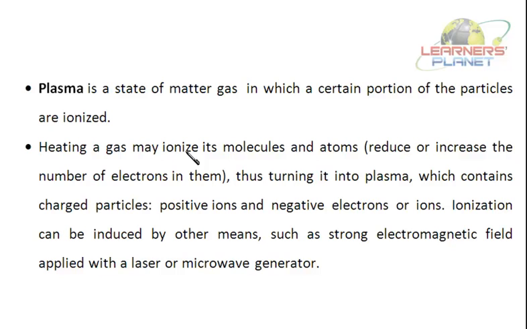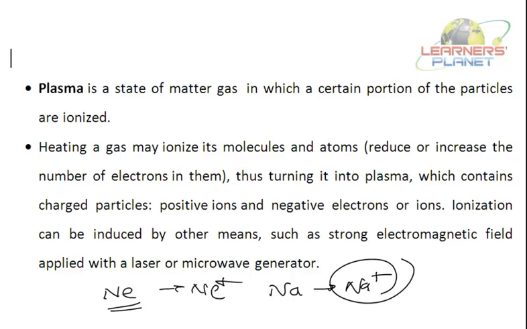Heating a gas may ionize its molecules and atoms. That is, reduce or increase the number of electrons in them. What is ionization? Ionization is conversion to either the cation or anion. So if it's neon, it will be changed to its cation. The number of electrons is decreased. If it's sodium, it will be changed to its sodium ion. The number of electrons is decreased.